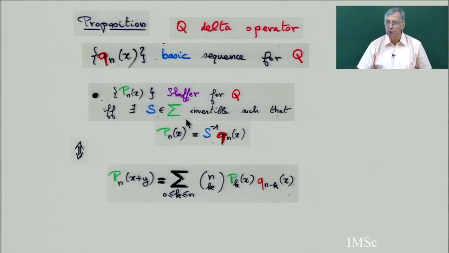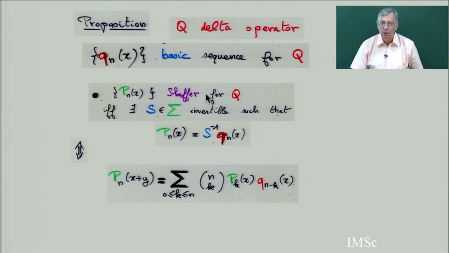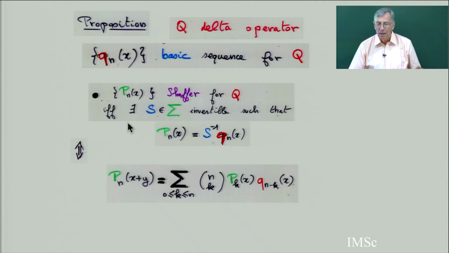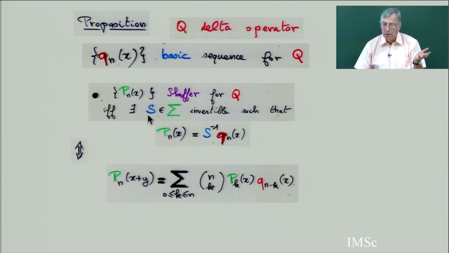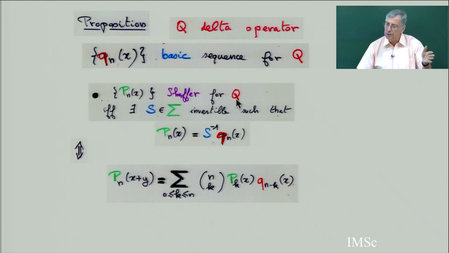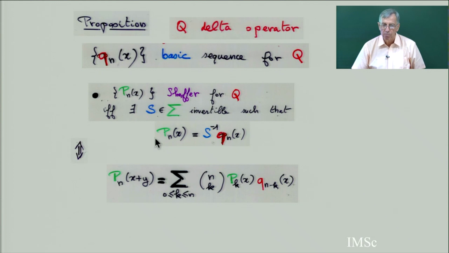You can take this for the orthogonal polynomials we are going to do. You can take this as any sequence of Scheffer polynomial, in particular the 5 orthogonal Scheffer polynomials, Hermite, Meixner, Laguerre, etc. They exist, they can be defined by 2 operators S and Q. S is an invertible operator whose power series, the generating function, starts with a non-zero constant term, and Q is a delta operator, whose constant term is 0, so the power series starts with D plus something.